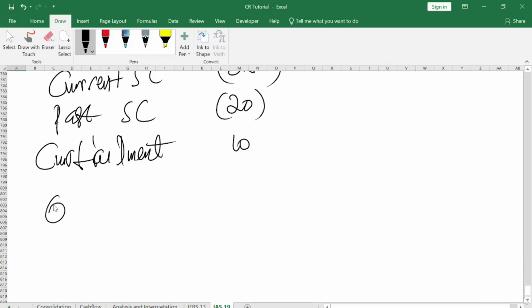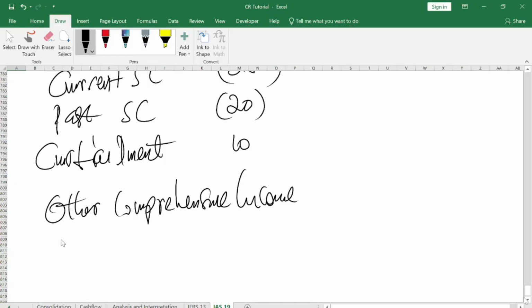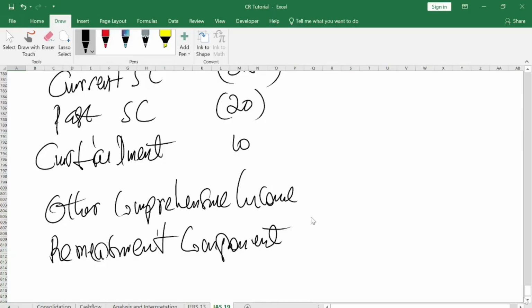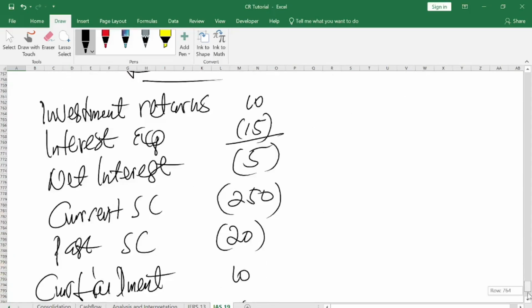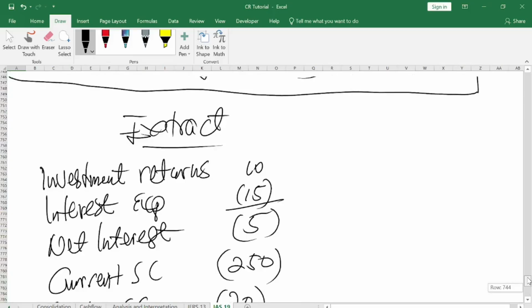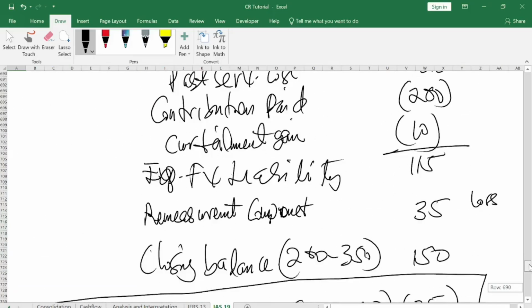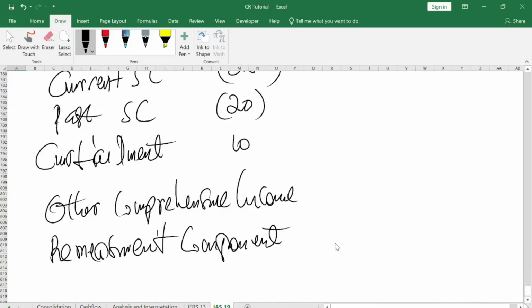So when you are done, then you come and do your OCI, other comprehensive income, which is the remeasurement components we are talking about. The remeasurement component, when we added the two, negative, it gave 35.